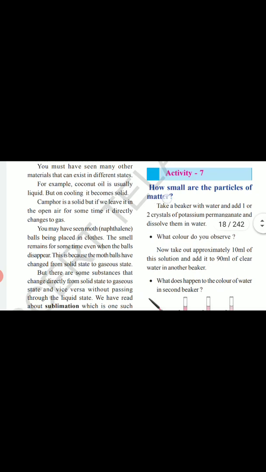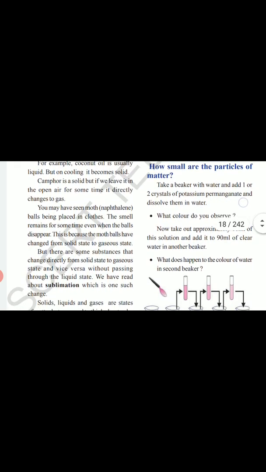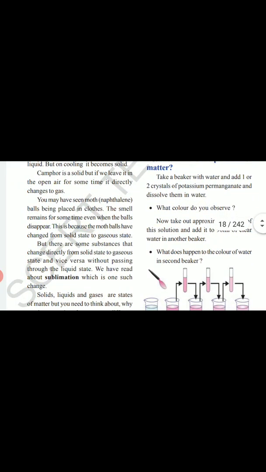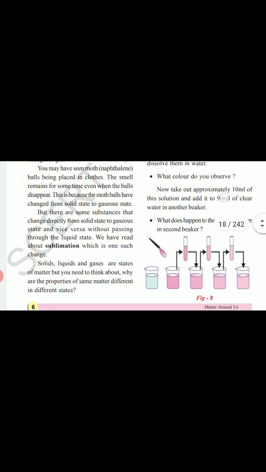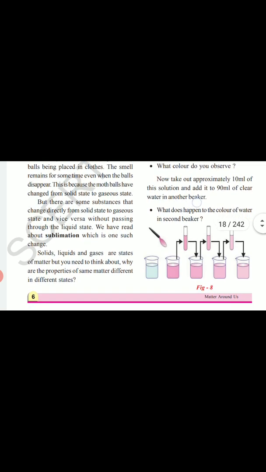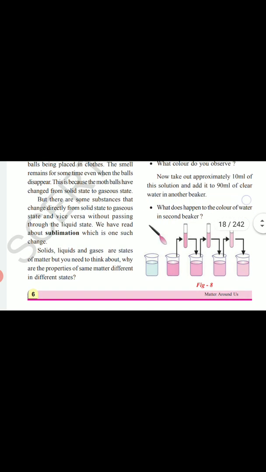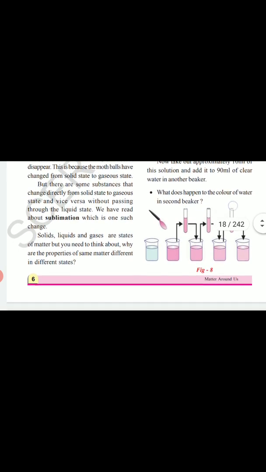Activity 7. How small are the particles of matter? Take a beaker with water and add 1 or 2 crystals of potassium permanganate and dissolve them in water. What color do you observe? Now take out approximately 10 milliliters of this solution and add it to 90 ml of clear water in another beaker. What happens to the color of water in the second beaker?